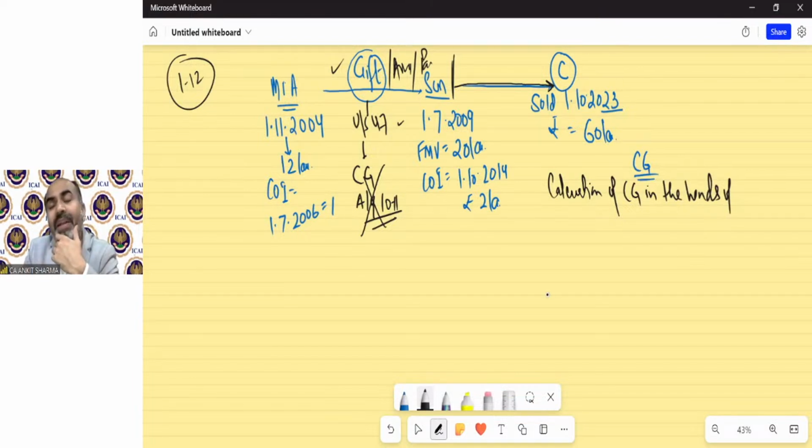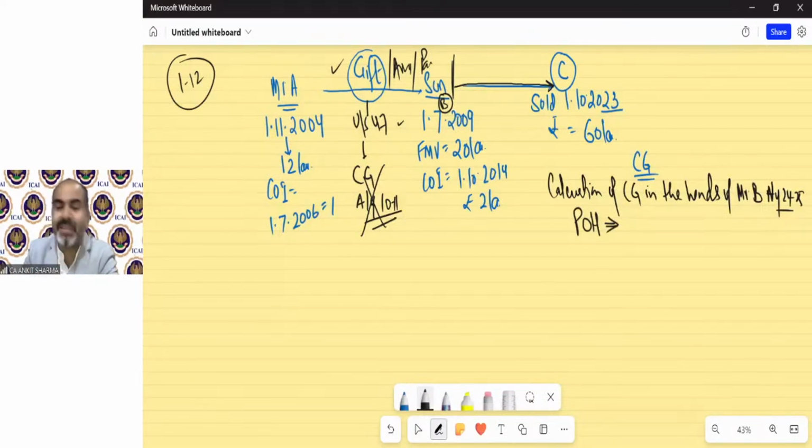Who is going to pay tax? That is the son. Suppose the son's name is B. So in the hands of Mr. B for assessment year 24-25. Clear?